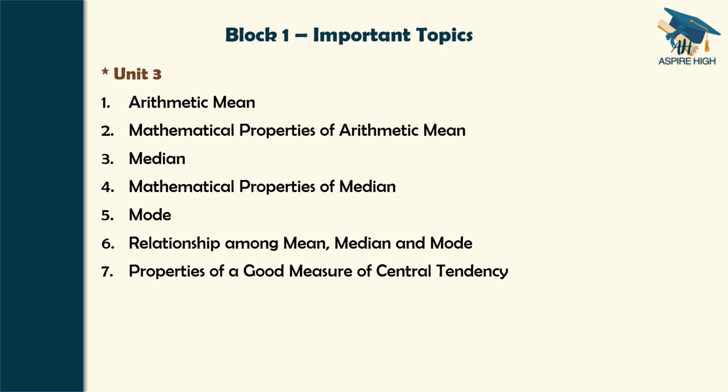Next, unit 3, as just now discussed, has more focus on problems. So arithmetic mean, mathematical properties of arithmetic mean, because they are short notes. Median, mathematical properties of median. Mode I have included because mode is likely to be asked as a short note. Similarly, you should have a fair understanding of the relationship among mean, median and mode. And finally, properties of a good measure of central tendency. These are the 7 topics from unit 3.